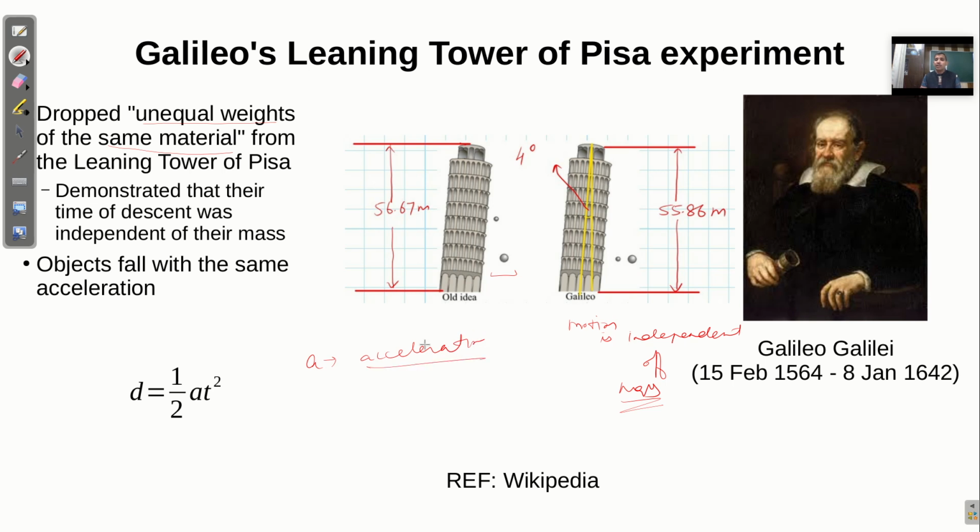Galileo was the first who introduced the concept of acceleration and distance traveled, and he incorporated this equation, shown here, into physics. He is the first person who tried to incorporate mathematics into physics, right? So this is a very interesting experiment performed by Galileo.